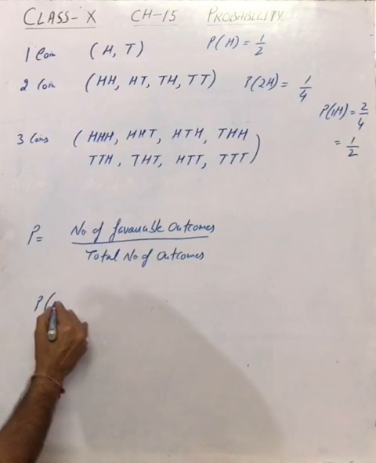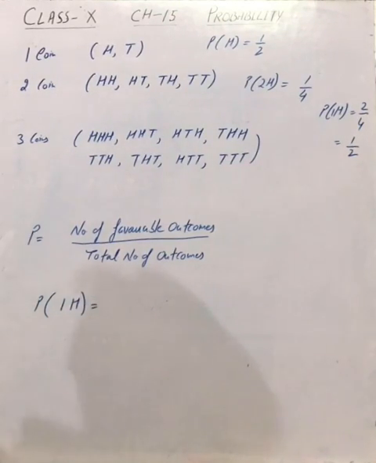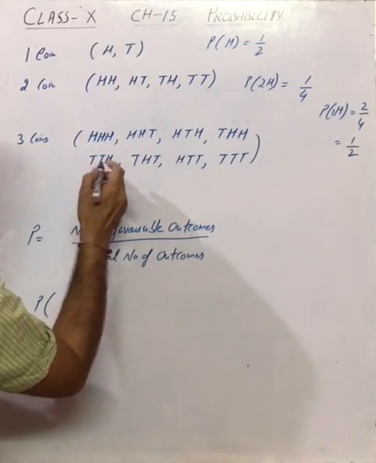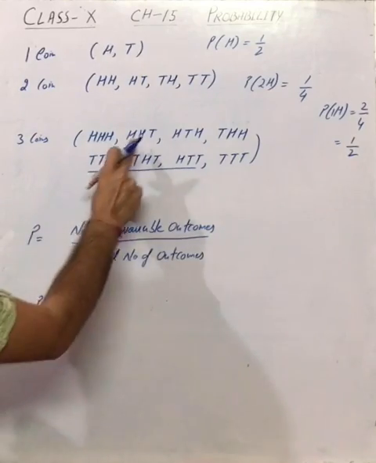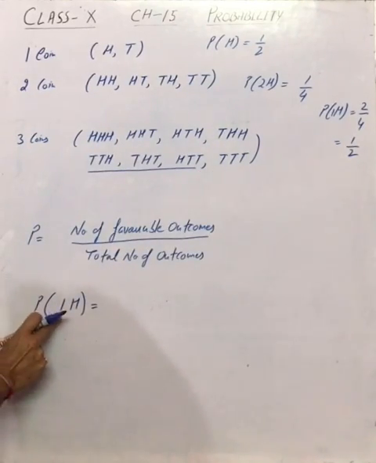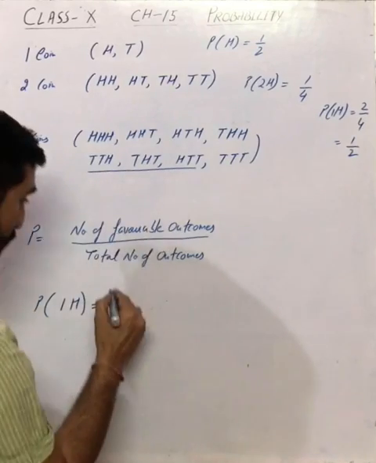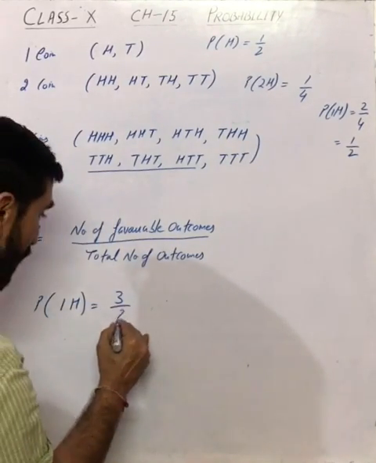Probability of getting one head. When you get one head, here these are the three chances: one head, see, 1, 2 and 3. In other cases, there are two heads, three heads or no head. We need to find the probability of getting one head. So these are the three cases. Number of favorable outcomes over total number of outcomes, which is 8.